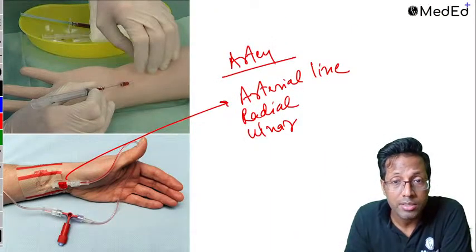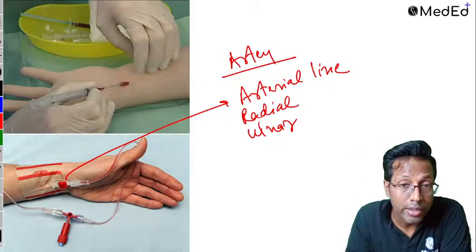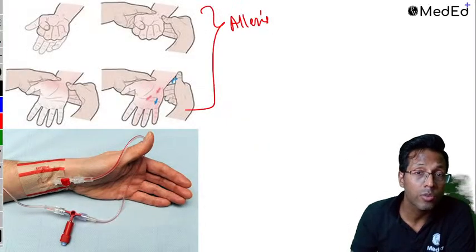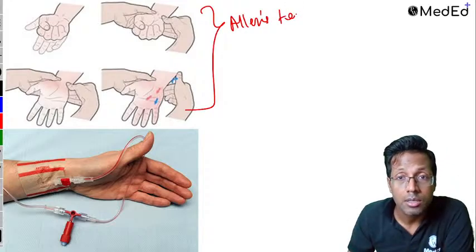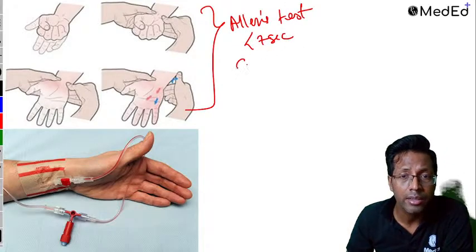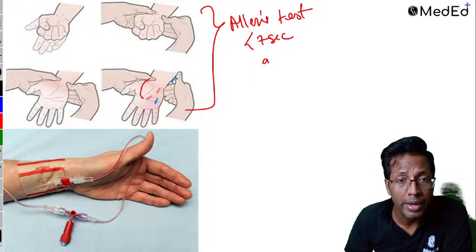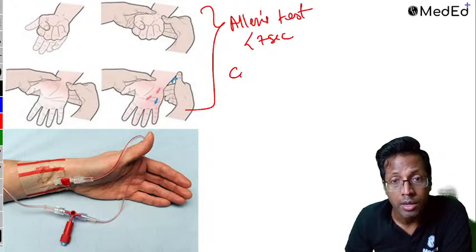Next point. We were discussing the arterial line, radial and ulnar. And I was telling you, before putting a radial or ulnar line, this question was asked in the exam, which is Allen's test. It should get filled up in less than 7 seconds, and this establishes the collateral circulation. It means that the circulation is patent, the collateral supply is fine.